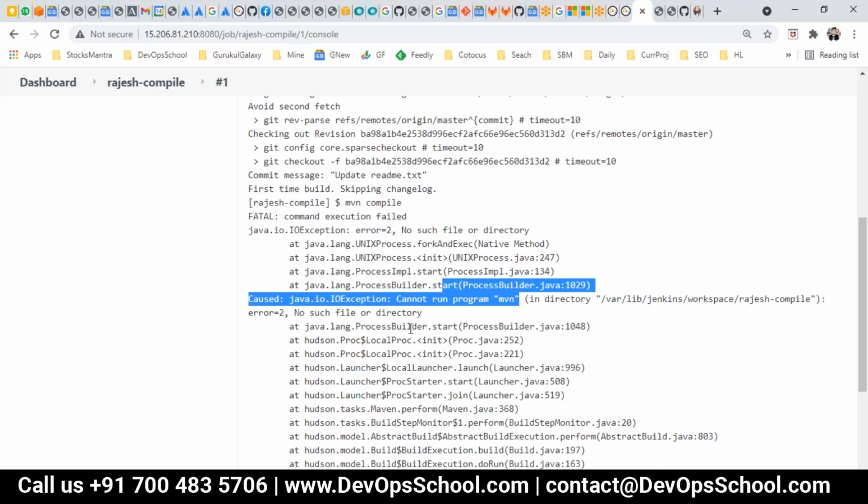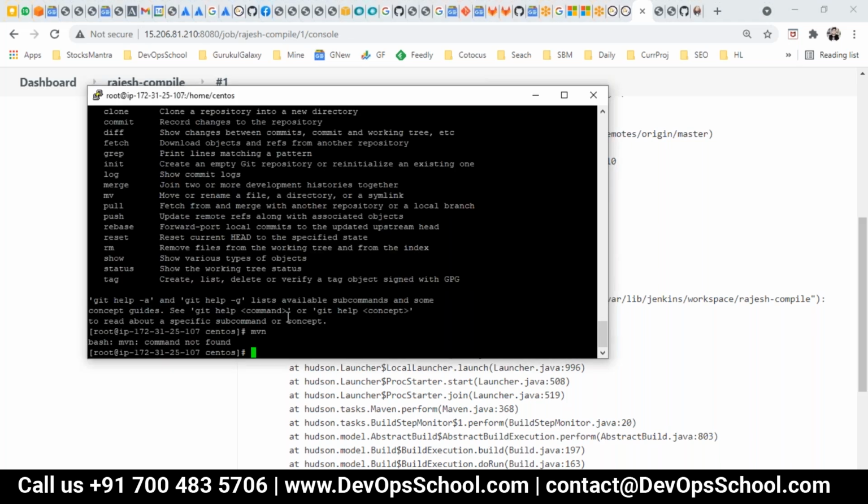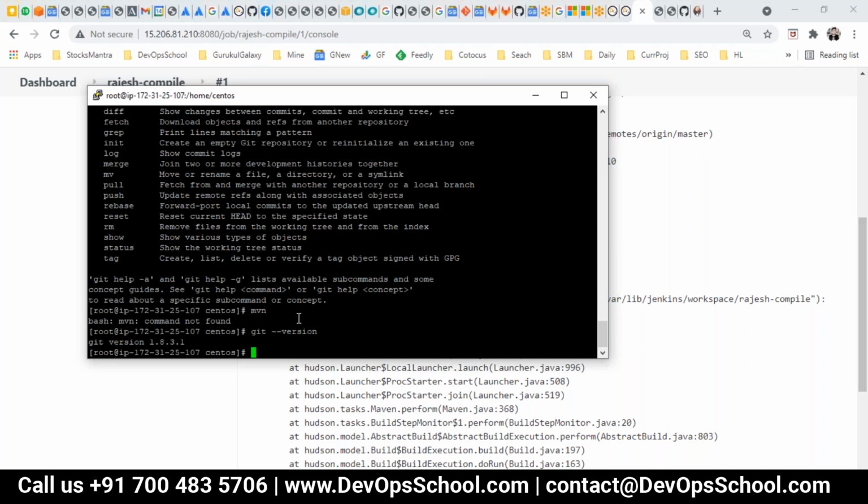Yeah, but you know what? There is a problem. I don't want to install Maven. Why? Because the moment I install Maven in the system, how many versions maximum can you get? See, Git, how many versions did I get maximum? Only one version, right? Yes. So the problem here is how many people we have in this session. Let me check. We have 29 people, belonging to 4 different teams.